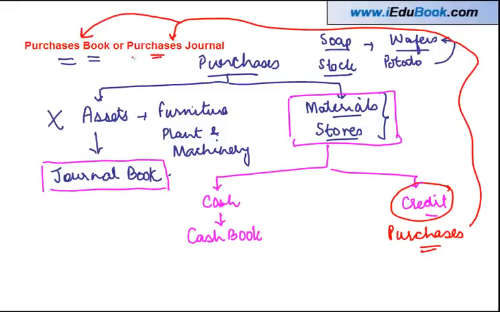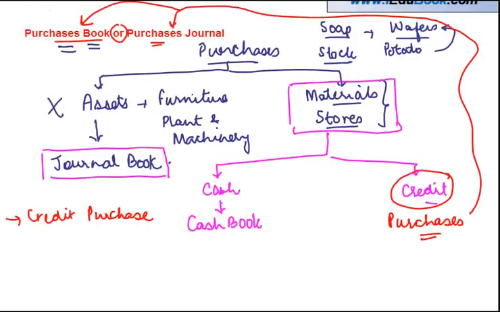It's one and the same thing, just the name is alternate. So when we talk about purchase book or purchases journal, what we record there is the credit purchase made by the business. Now you must be wondering, how do I record these purchases into the purchase book? What is the source document?